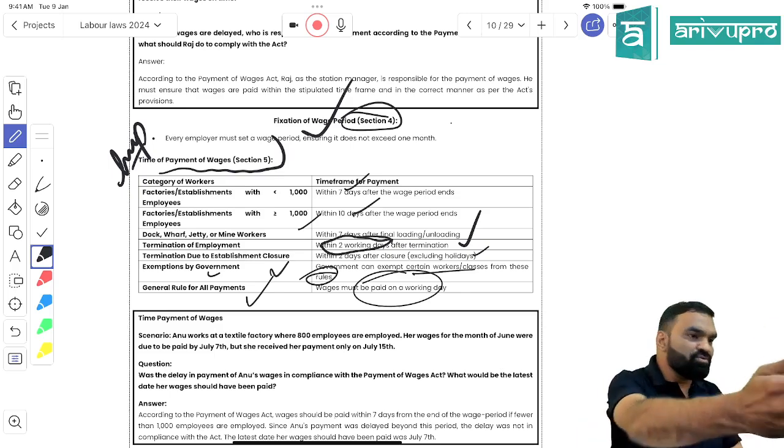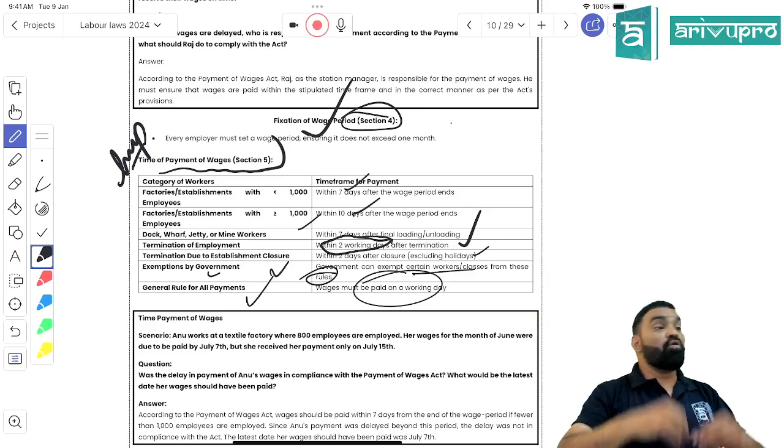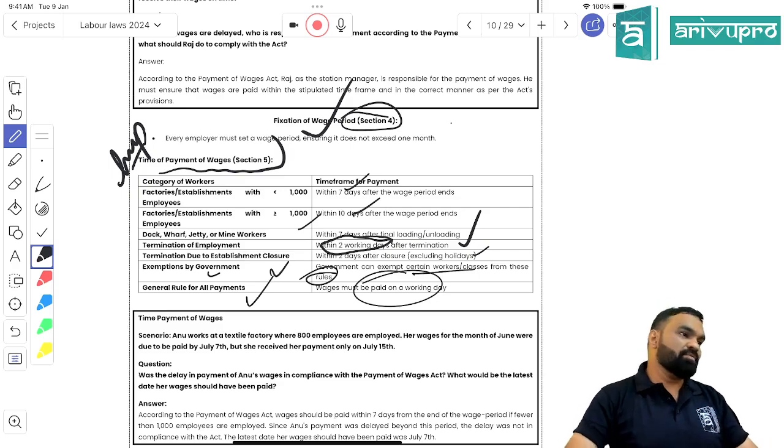If you are not paying the employees on time for 1 month, 2 months, 3 months, 4 months, 5 months, 6 months, or for a year, once you are caught, what would be the consequences? Will it be in your favor? Will your organization be sustainable or what?